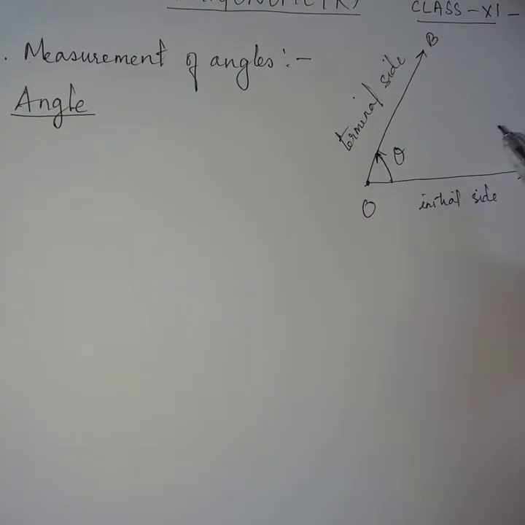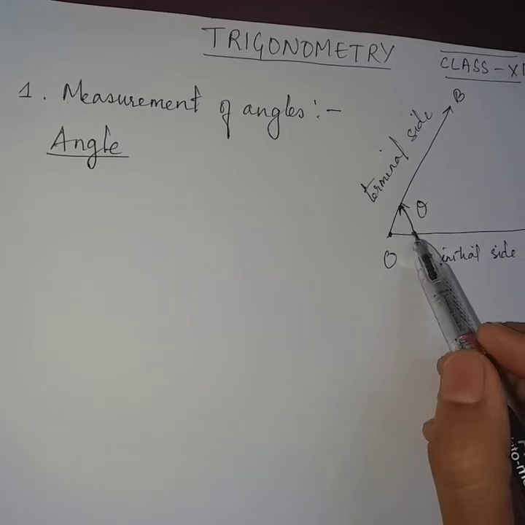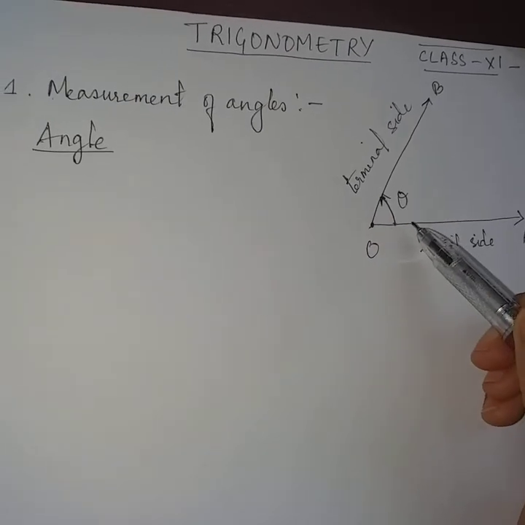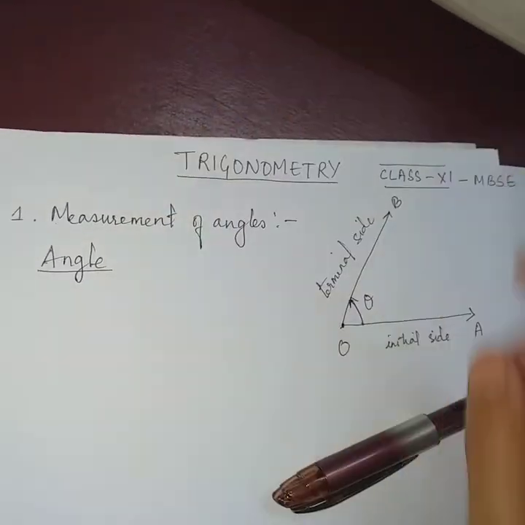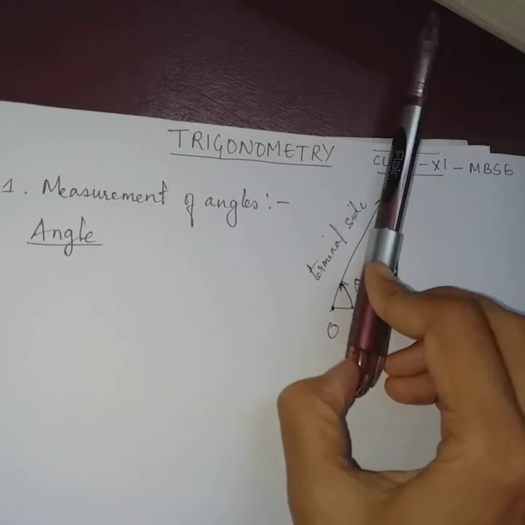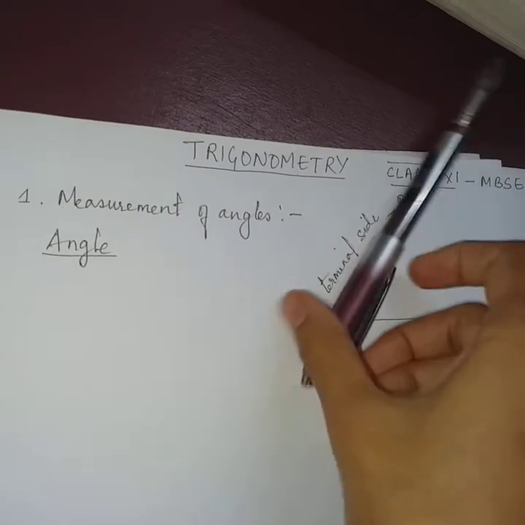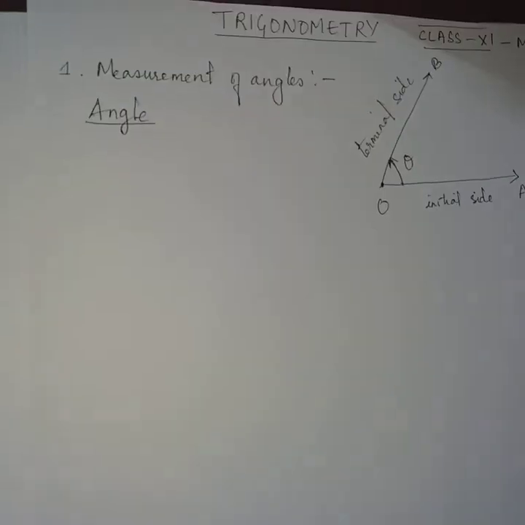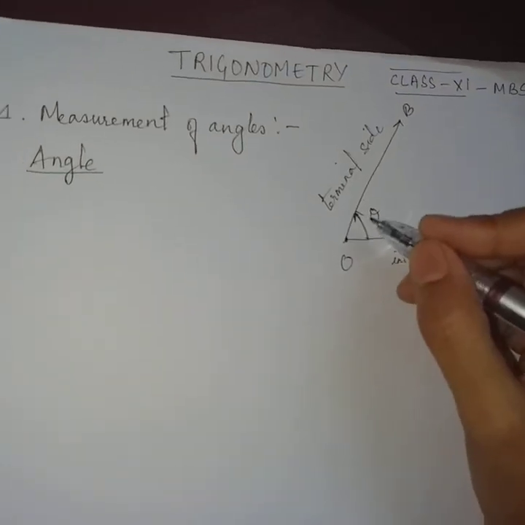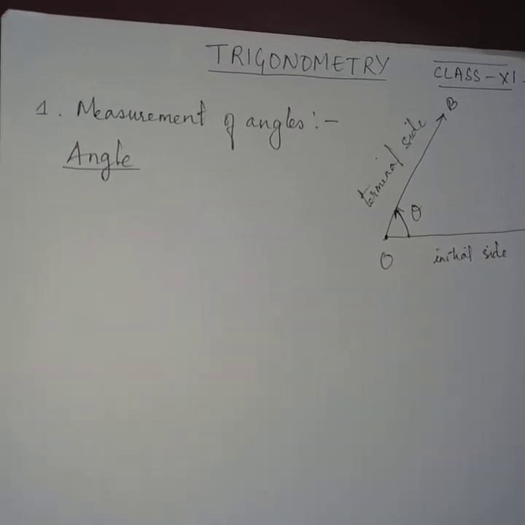Now the amount of rotation, so how much the rotation is there, that is the measure of the angle. So if this ray starts from this initial position and rotates, it can make different measures. So that is the measure of angle. Now depending upon the direction of rotation, angles can be positive angles or negative angles.